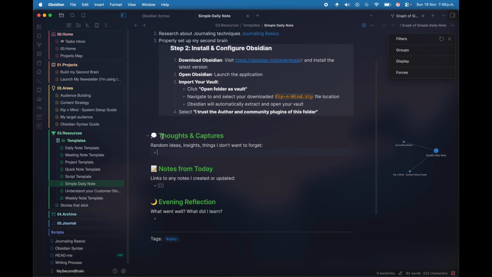Then I have space for my thoughts and captures. So this could be random ideas, insights, things I don't want to forget. So let's say that Batman from the Batman movie 2022 journals every day.